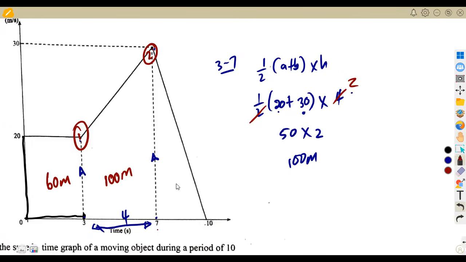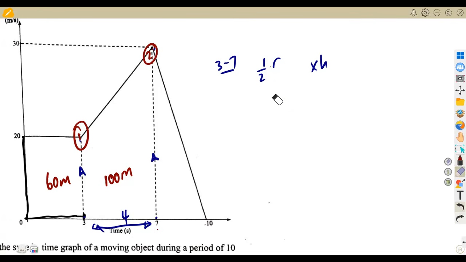Then we calculate between 7 and 10 seconds. We're going to have a distance there. And what shape are we having there? That's a triangle in this case, and this is a right angle triangle.